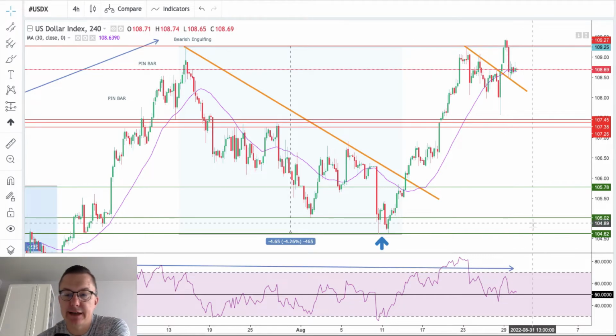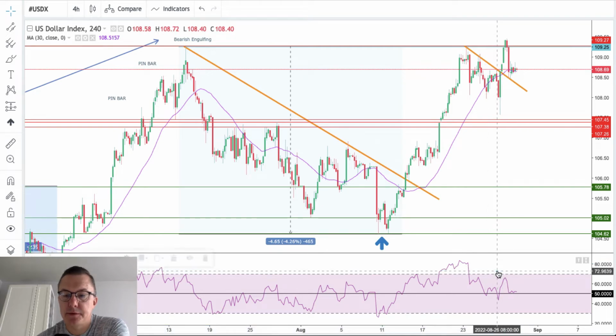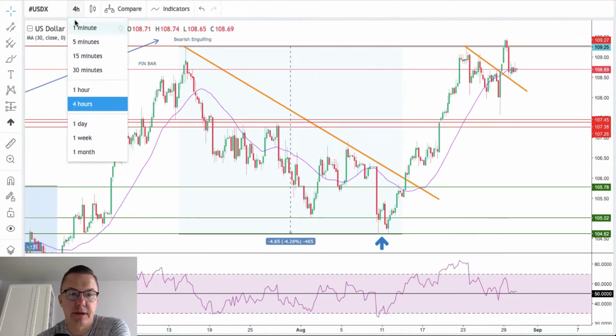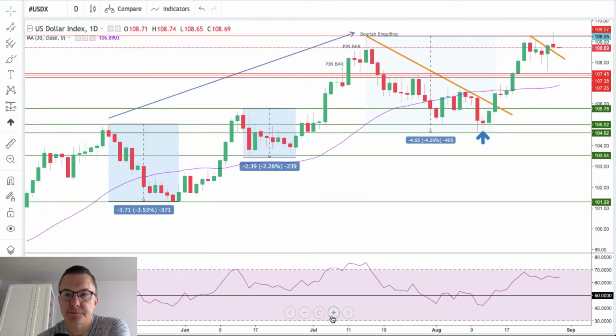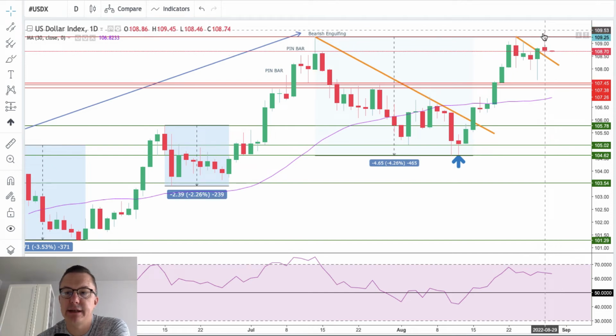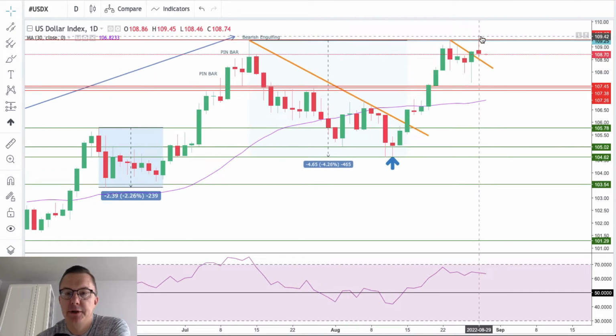Then we will eventually have the first confirmation the top is in place. However, it looks like we still have an uptrend on the bigger time frame, like the daily, right? Yesterday's candle is clearly some sort of shooting star candlestick pattern on the daily time frame chart. On the 4 hour there was a bearish engulfing. So what we need here is confirmation. We need a big down candle, a red candle, in order to confirm this temporary top is in place.